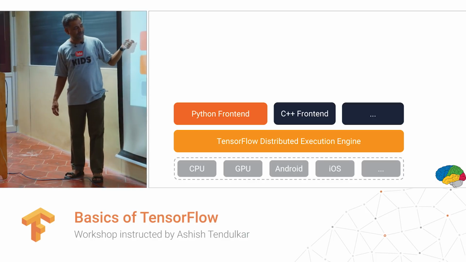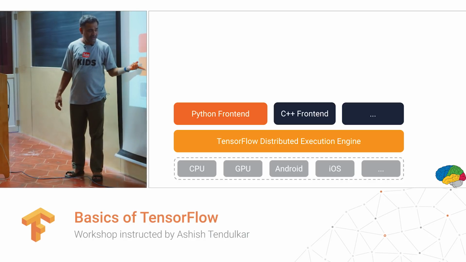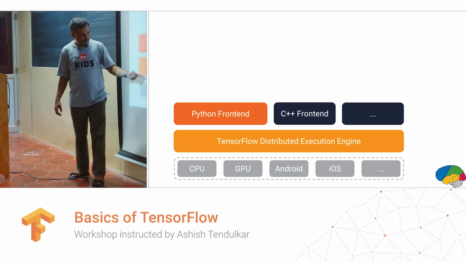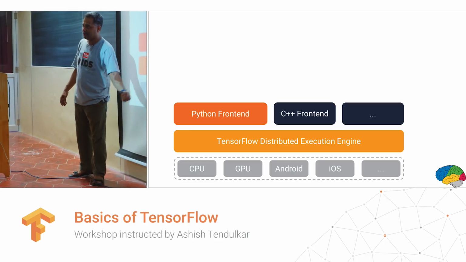So this is what I was talking about. This is core TensorFlow. You can write your mathematical operation as a data flow graph in this Python front end. Then the TensorFlow distributed execution engine takes it, and using this, you can run it on CPU, GPU, Android, iOS, or Raspberry Pi.